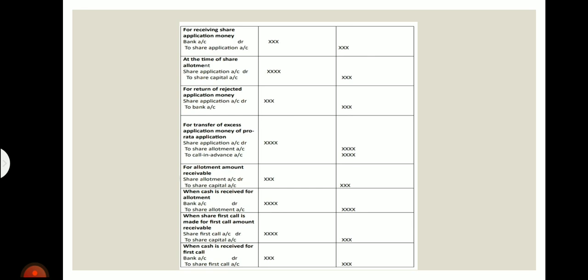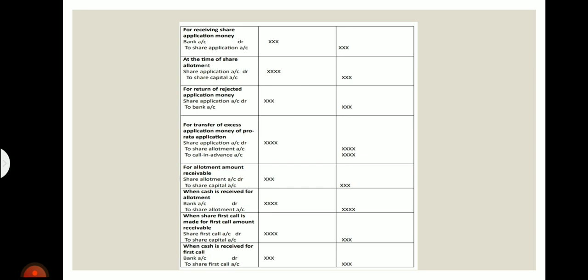Next, for return of rejected application money, share application account debit to bank account. This will happen when there is oversubscription on the issue of the shares. Like if the company is going to issue 10 shares and the public has applied for 15 shares, those 5 shares will be rejected. So when the application money is returned to the rejected applicants, these entries will be done.